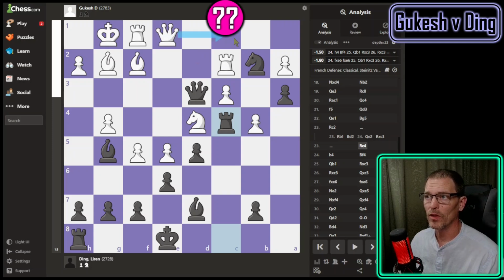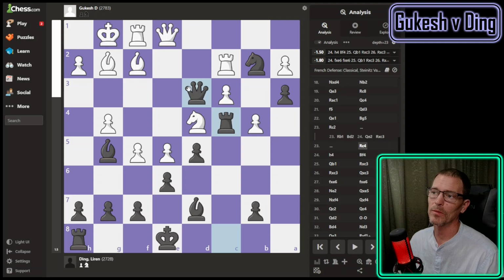So yeah, you'd have to move the queen over here. You'd want to put the rook on e1 because of the knight, and then put this bishop down here. So it would take them 3 moves to attack the queen. But h4 is the best. Gukesh plays h4 because this bishop's sitting here annoying him. Let's get rid of it.